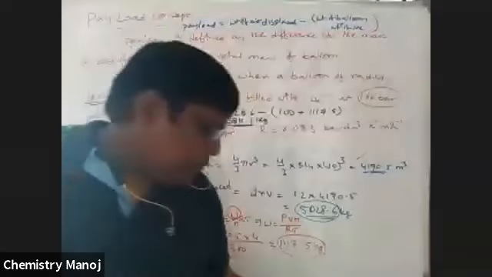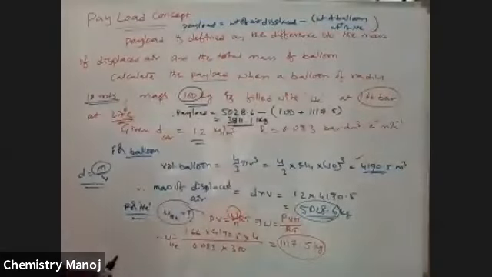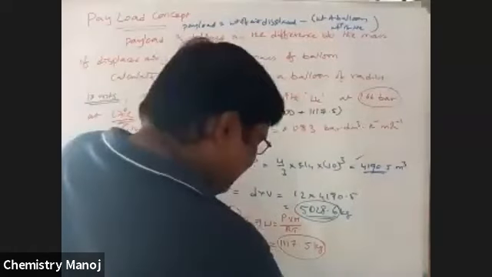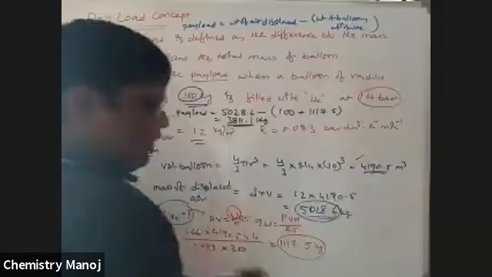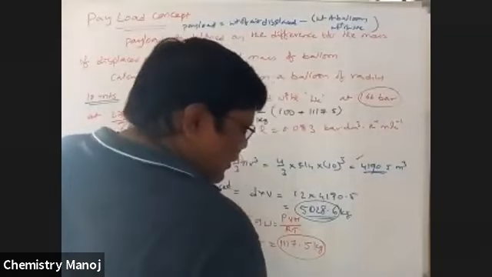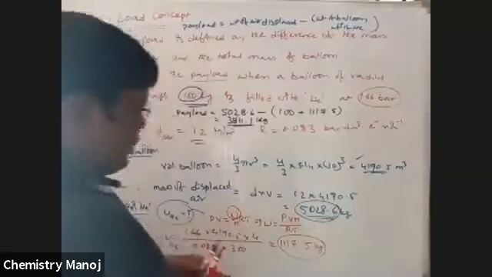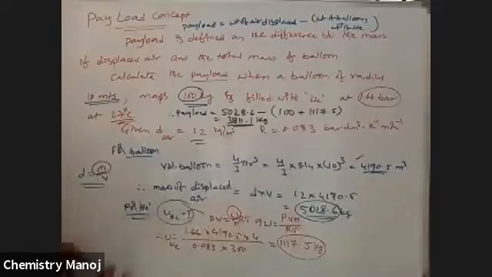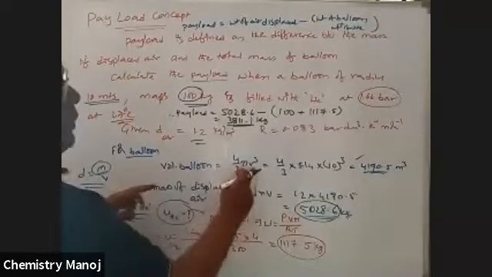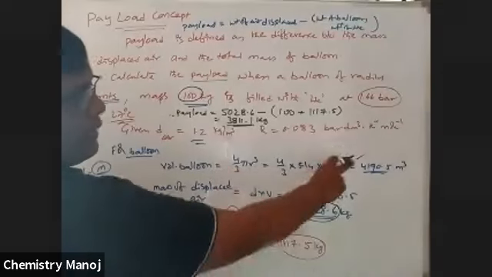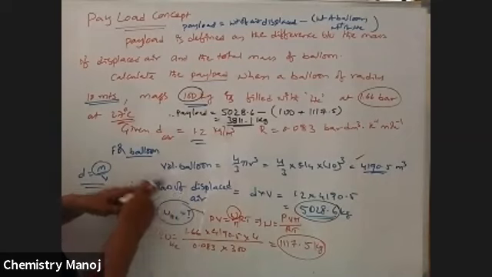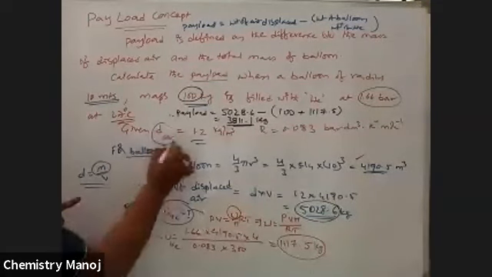So see here, directly those values are not given to you as in the previous case. All those values here we are going to calculate. So first of all, calculate volume of balloon by using radius. Based on that volume, calculate mass of air displaced, because density of air is given to you.